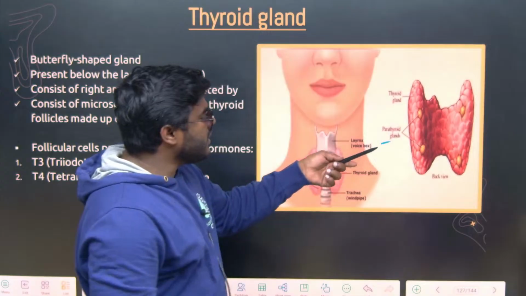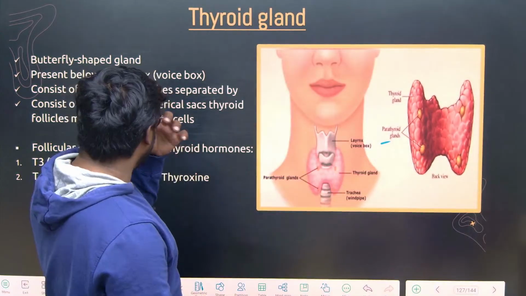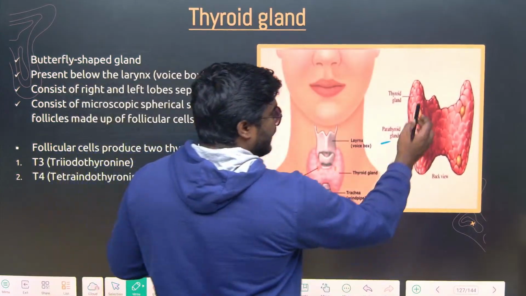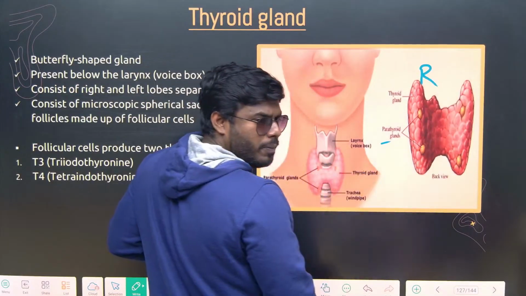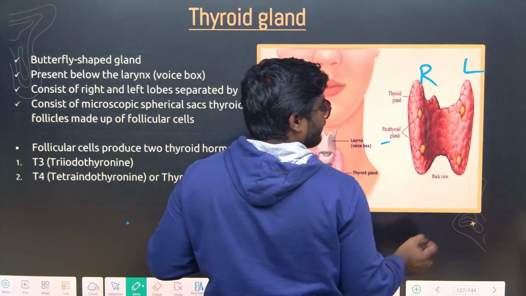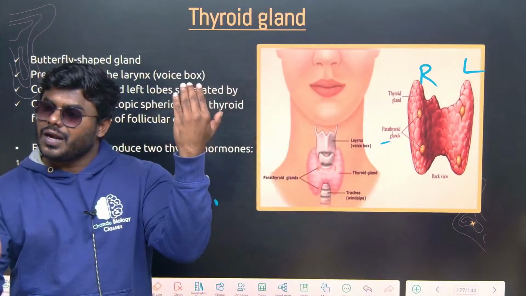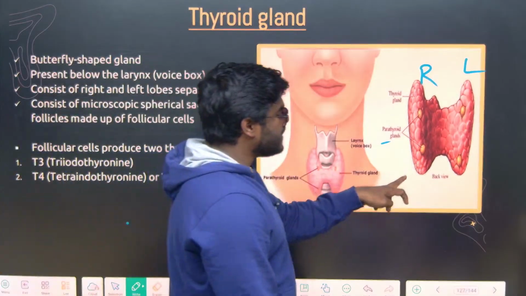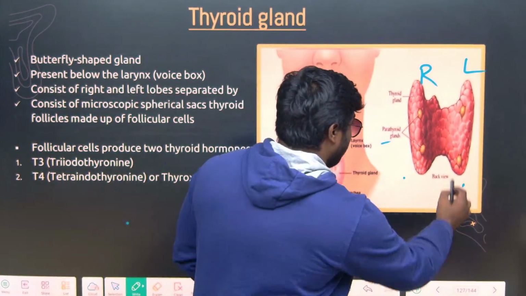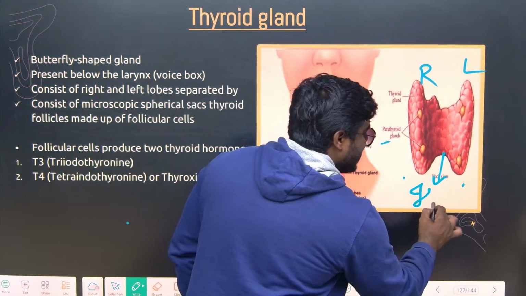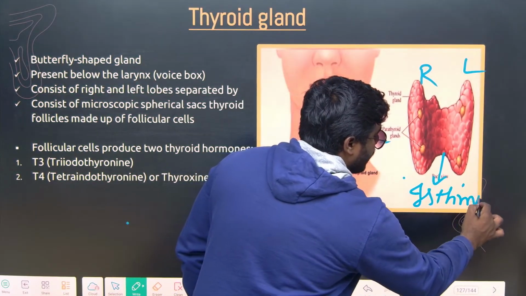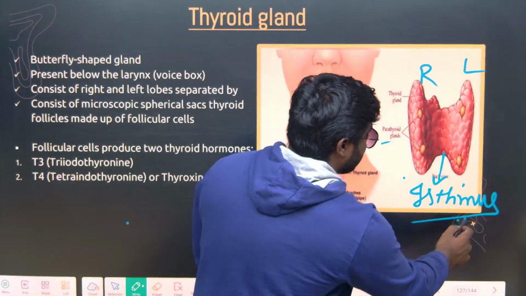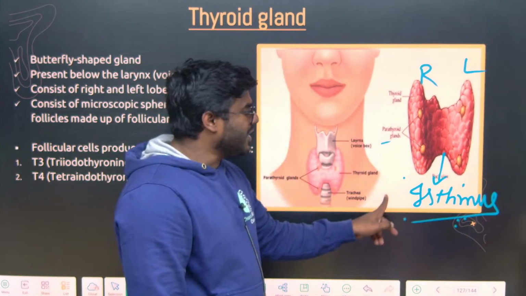If you look into the structure of the thyroid gland, what you can observe is that the thyroid gland contains a right lobe and a left lobe. The right lobe and left lobe are separated from each other by a structure called the isthmus. This is not the isthmus present in the ovary; that is different, and this is different.